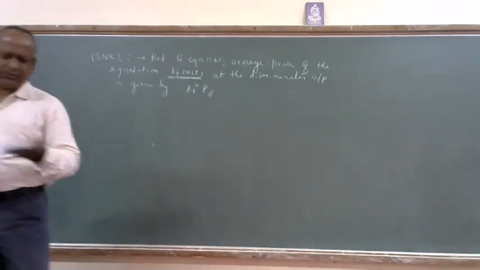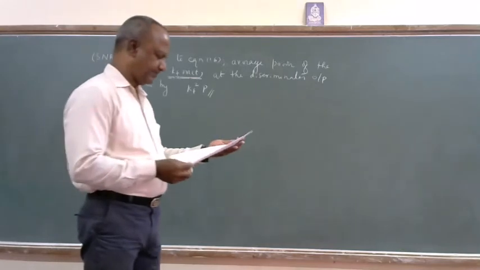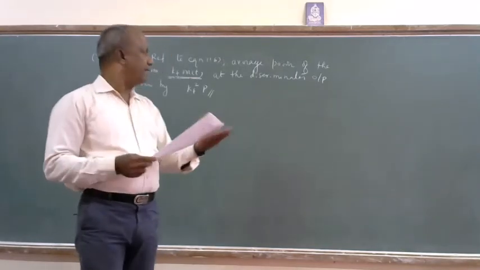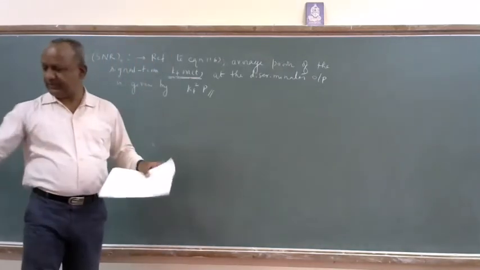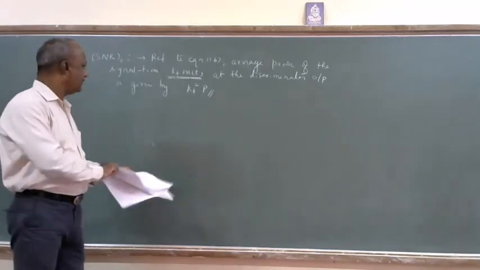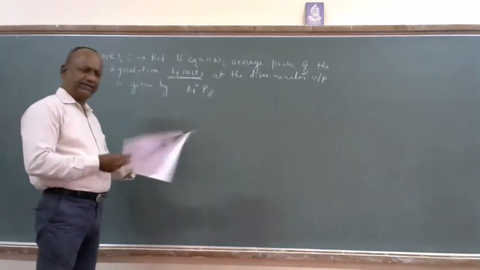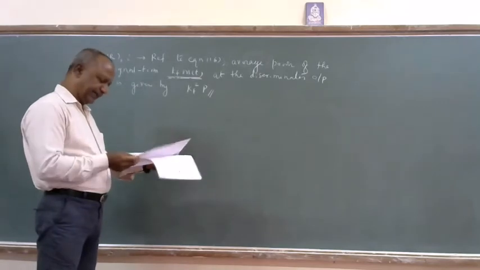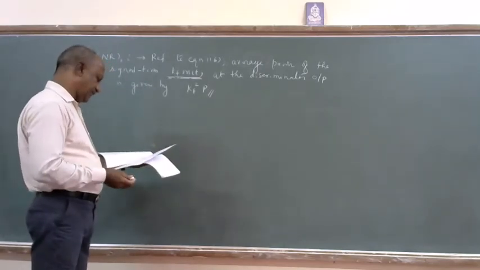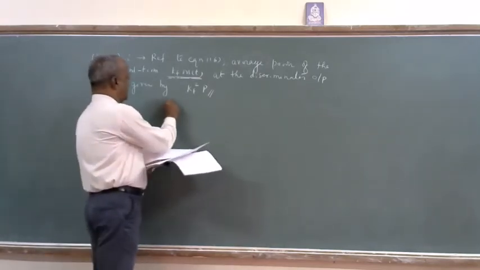Equation 19 is very important for the discussion of average power of the noise. So once again I will write equation number 19 so that it becomes very easy for us to think properly.